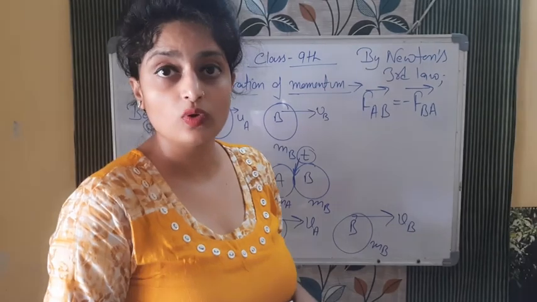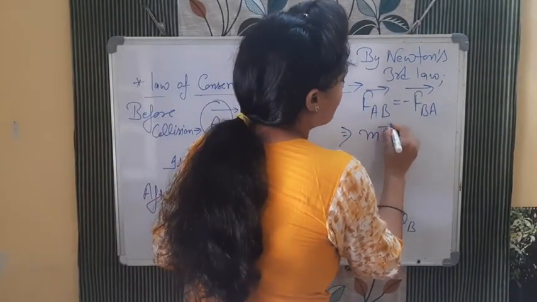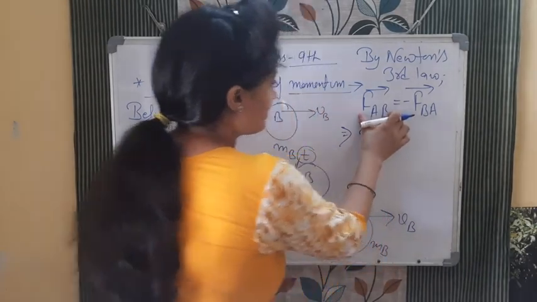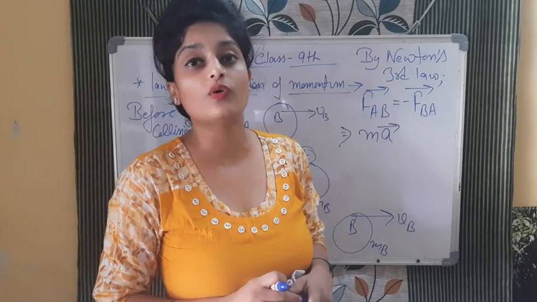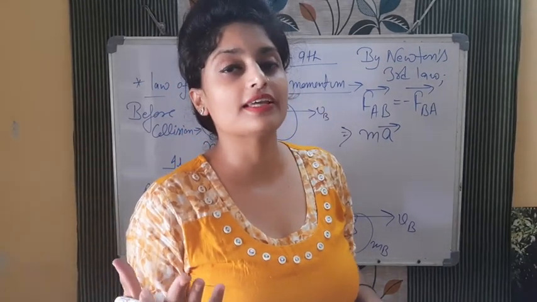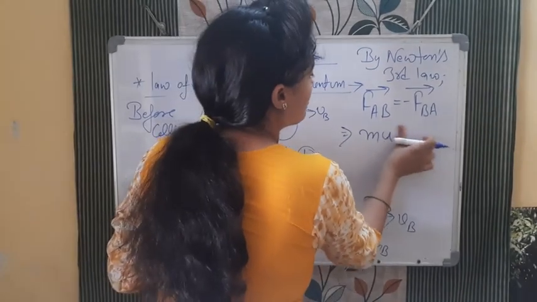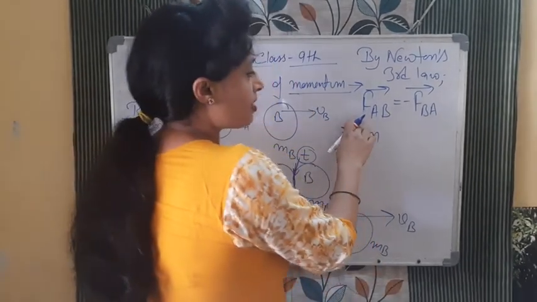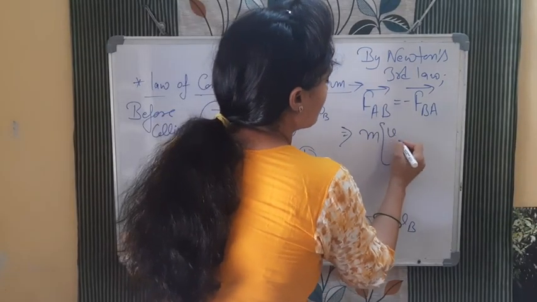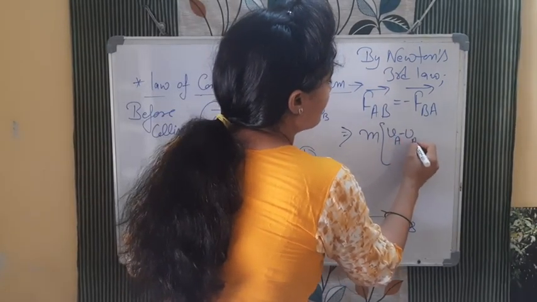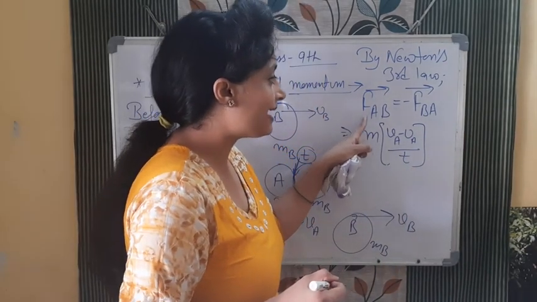ये याद है हम लोगों को. फोर्स का फॉर्मूला क्या होता है, mass into acceleration. Now this is the acceleration of A on B and this is the acceleration of B on A. Acceleration का फॉर्मूला क्या होता है, V minus U by T. So in place of this, I am talking about the force on A due to B. So can I write VA minus UA divided by T? क्योंकि हम किसकी बात कर रहे हैं, force on A due to B.